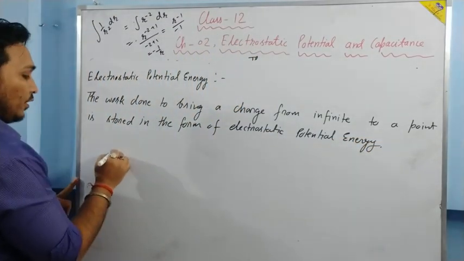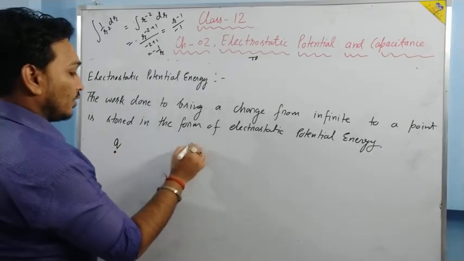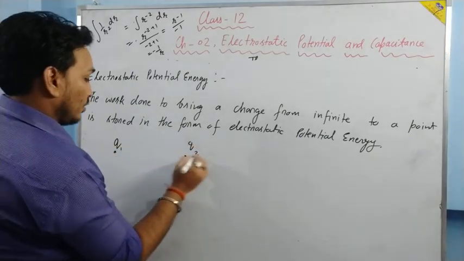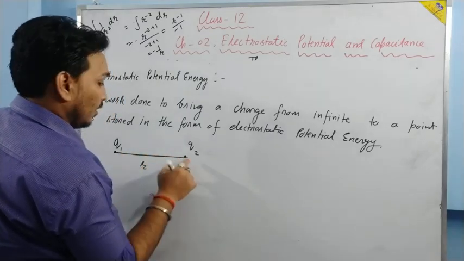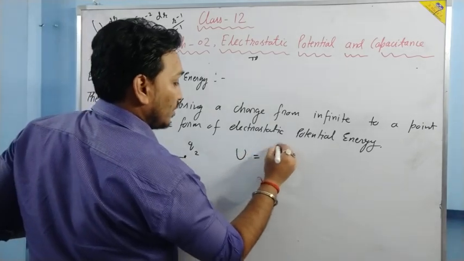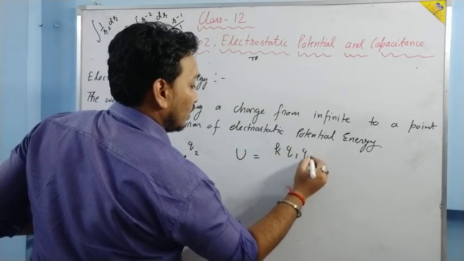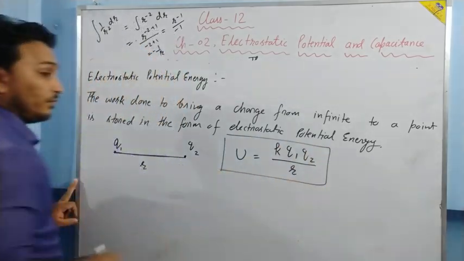And for a configuration, suppose this is a charge Q1, this is another charge Q2, and the distance between them is R. Then what is the potential energy of this system? The potential energy U is given by K Q1 Q2 by R. We have just proved the formula.